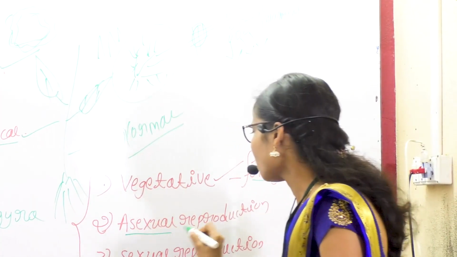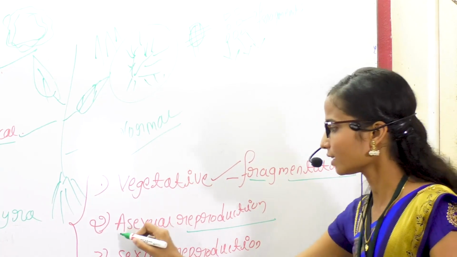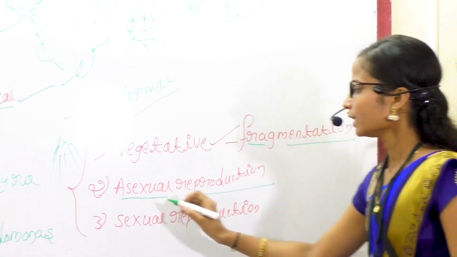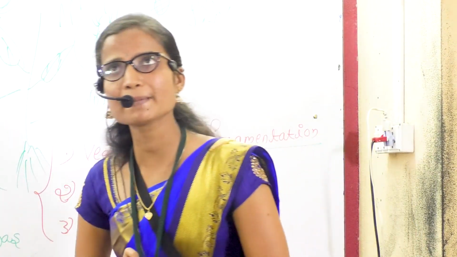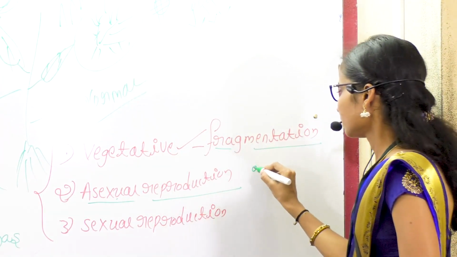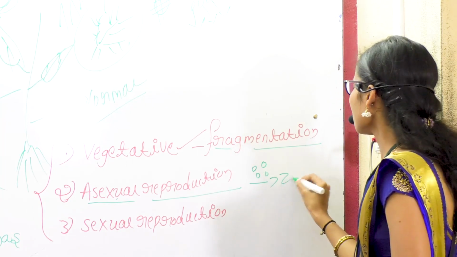So next is about reproduction. Asexual reproduction. Here the asexual reproduction takes place by means of spores or zoospores.